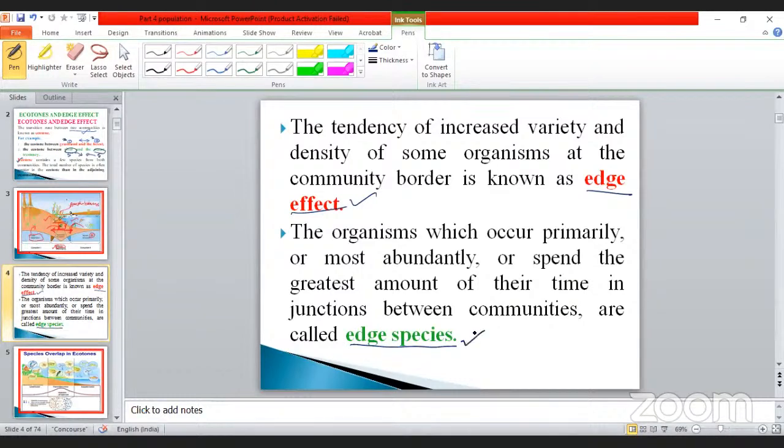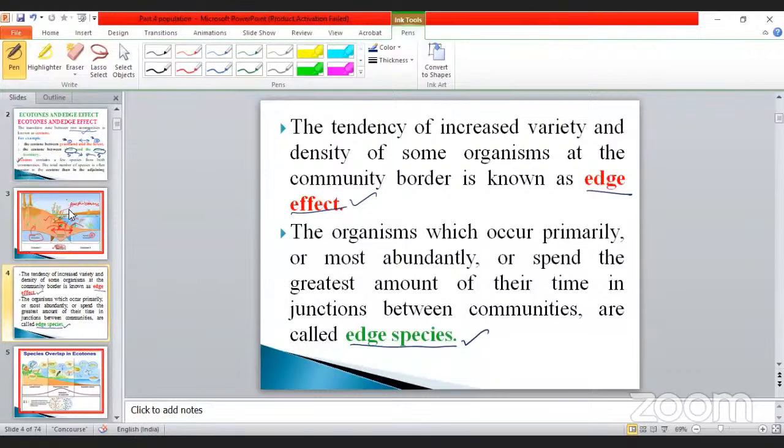So this is very, very important. There are two things you must know: what is meant by ecotone, and what is meant by edge effect. What is meant by edge species? Edge effect: what is the meaning of edge effect? The tendency of increased variety and density of some organism. Density means number of organisms, at the community border.